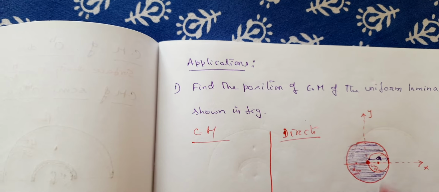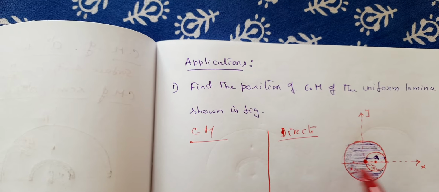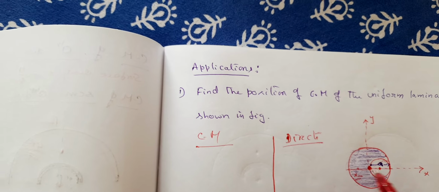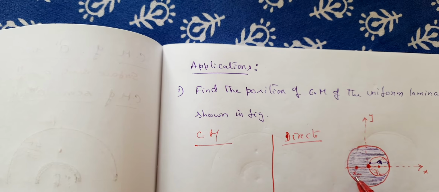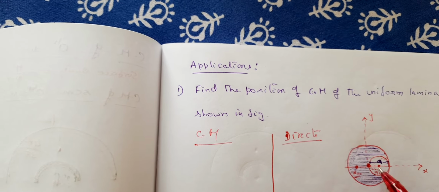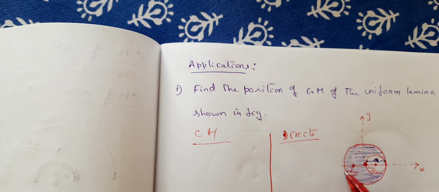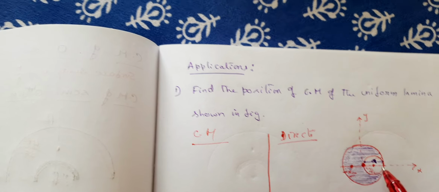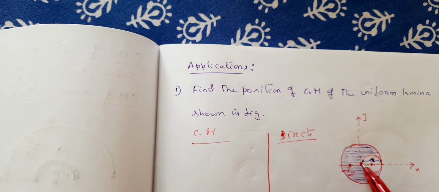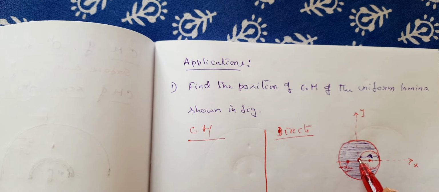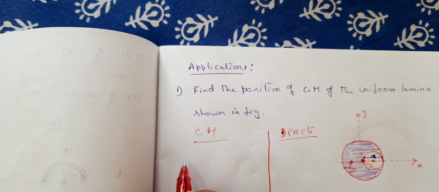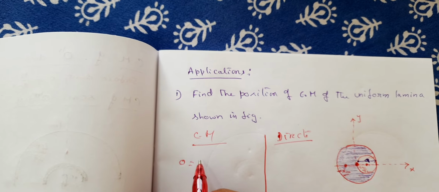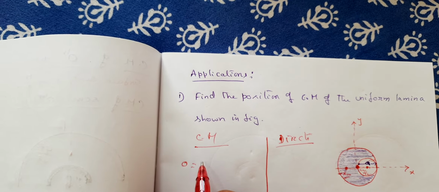Now we are not bothered about the y, because you know that this lies on the line joining these two masses. So one mass is at xcm, the other is at minus xcm, because on the negative x-axis, if you take this to be the origin, and this is at a by 2, and then the x coordinate is 0. So I will write 0 equal to m1 x1 plus m2 x2 over m1 plus m2. What is my m1?